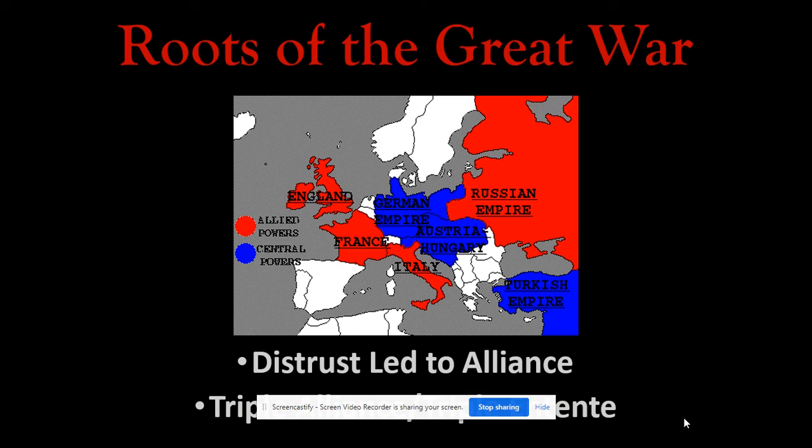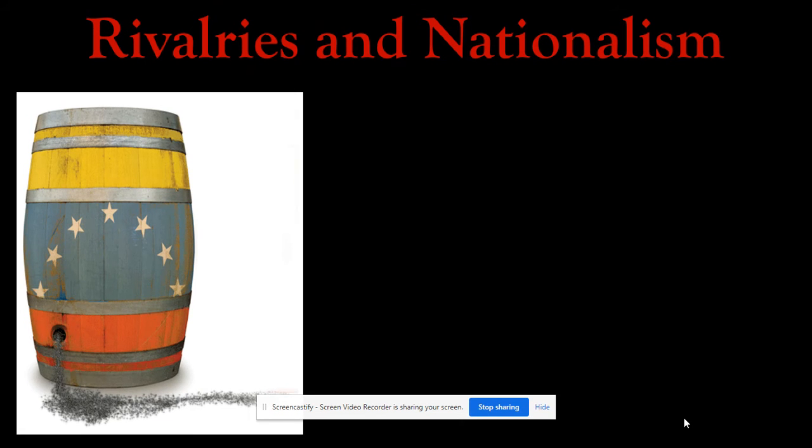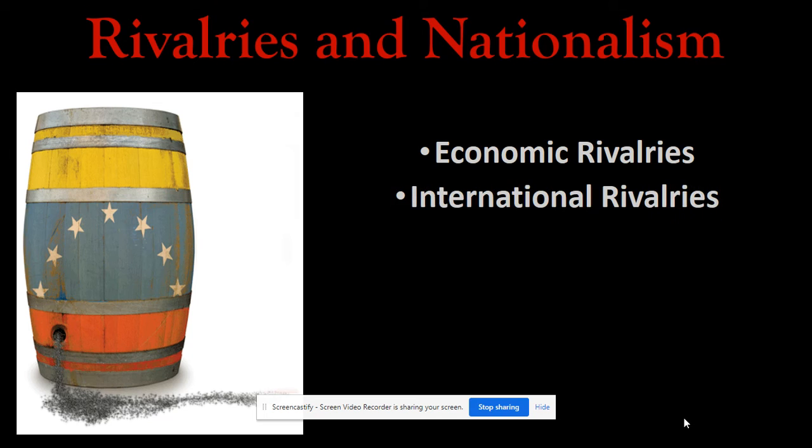The other alliance you need to know about is the Triple Entente. Entente is a French word for an alliance, so therefore it makes sense. France is in it, England, and Russia. Those are your three nations, Triple Entente, France, England, and Russia. Now you need to know that. Now, another problem in Europe were that rivalries were developing and nationalism was very strong. So let's look at that. We have economic rivalries and international rivalries. Nations in Europe are fighting for money, for trade, both within Europe and outside of Europe. So there's a lot of conflict there.